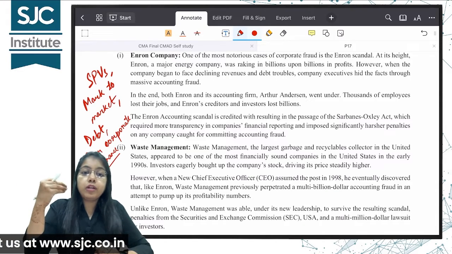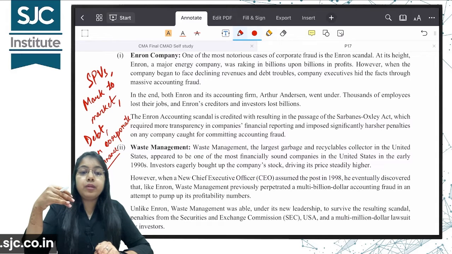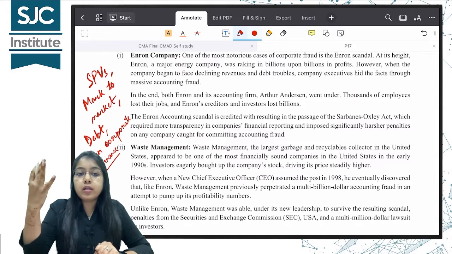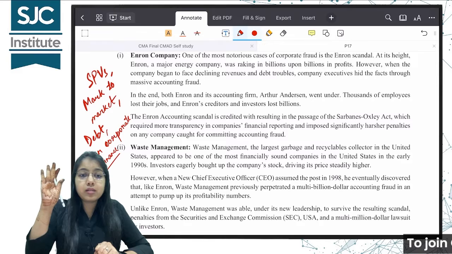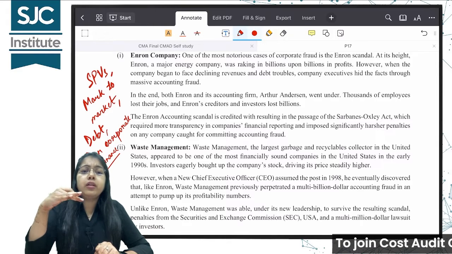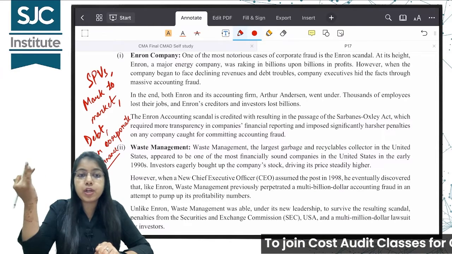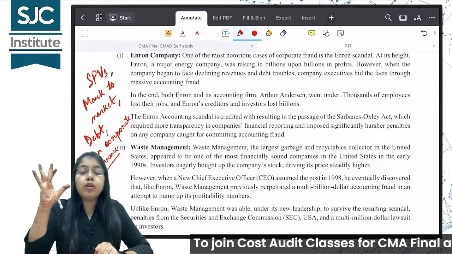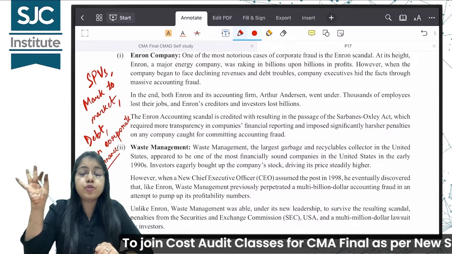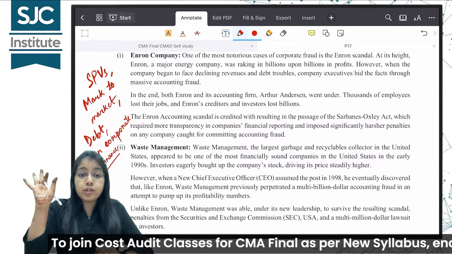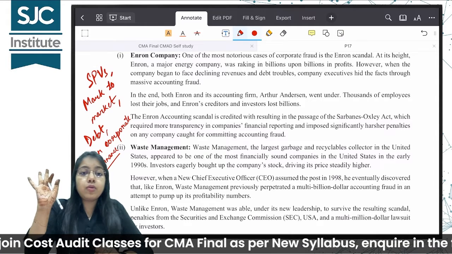But the auditor was also with them in this. Suddenly, when it got discovered, the share prices went down, and it affected so many shareholders. It came to around $0.25 or 26. Imagine how much loss people must have suffered.